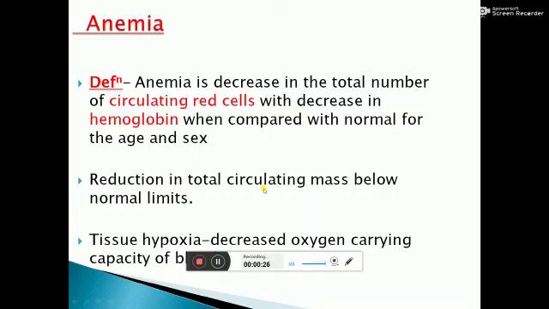Anemia is a decrease in the total number of circulating RBC, that is, total RBC count, with a decrease in hemoglobin content when it is compared with normal for the age and the sex. So there is tissue hypoxia because of decreased oxygen supply of blood in the tissue.